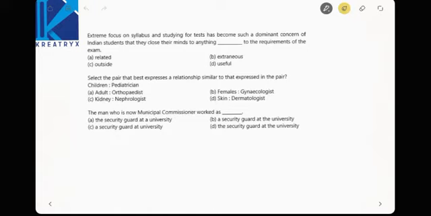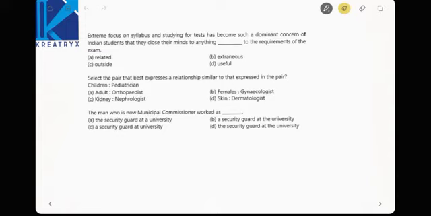Extreme focus on syllabus and studying for tests has become such a dominant concern of Indian students that they close their minds to anything dash to the requirements of the examination.